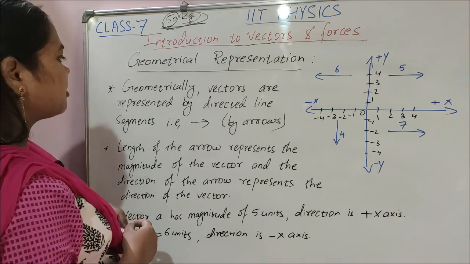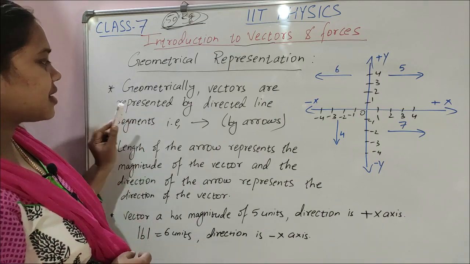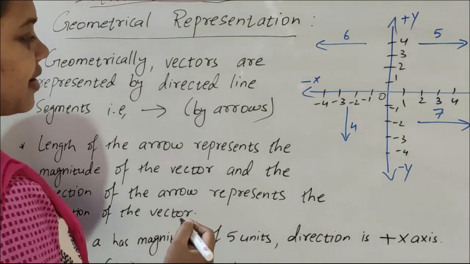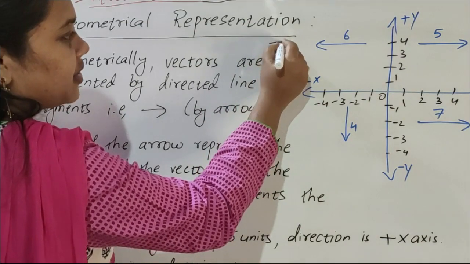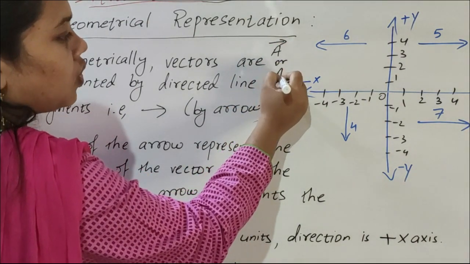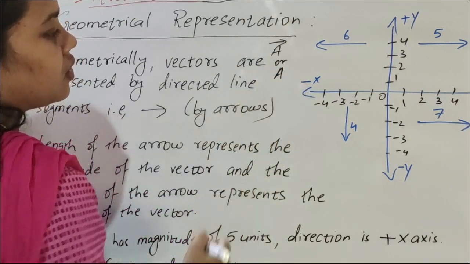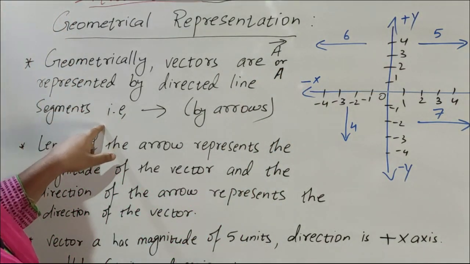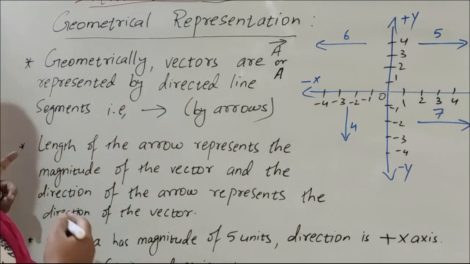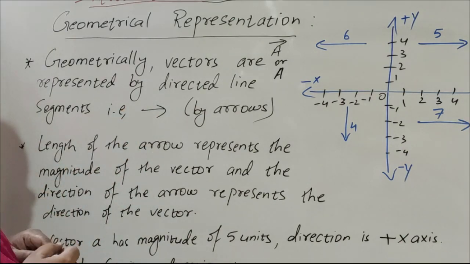So how do we represent vectors? Geometrically, vectors are represented by directed line segments or arrow marks. Already I said, suppose A is a vector quantity. How to write it? A vector or bold A. Now, how can we represent it? By putting an arrowhead on it. Second, the length of the arrow.